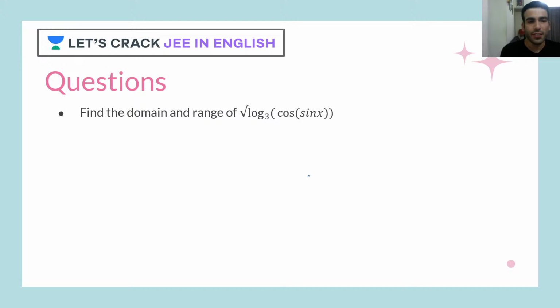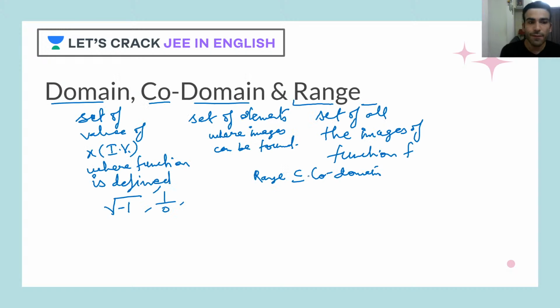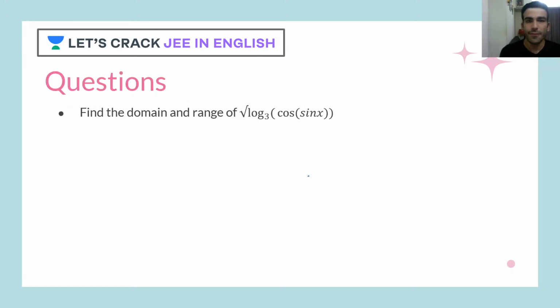Now the question says find the domain and range of square root of log base 3 of cos of sin x. Before finding the domain, let's go back to the definition of domain. What is the definition of domain here? Set of values of x, or you can say the independent variable, where the function is defined. Now when I say the function is defined, what does that mean? That means the inside of this square root should be